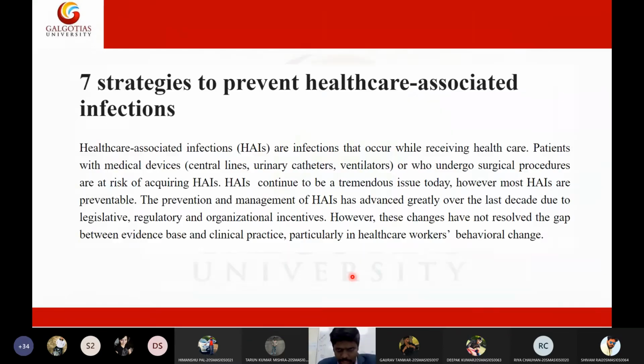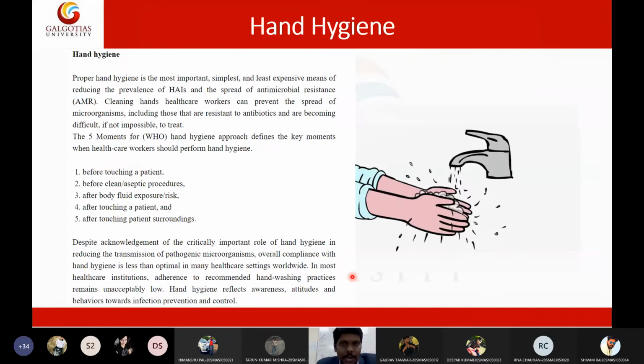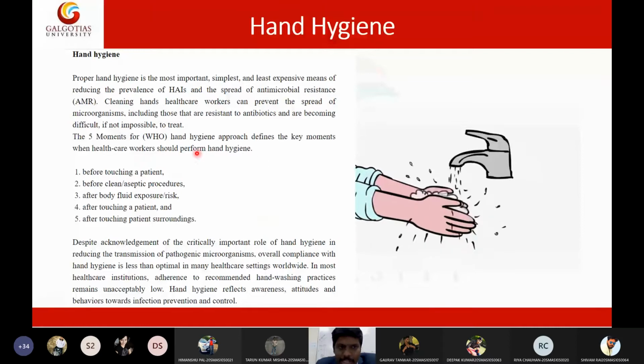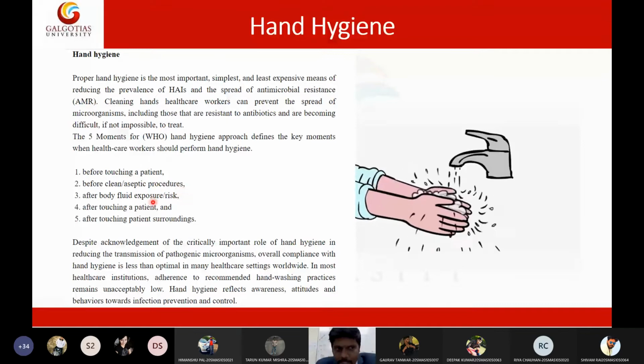Okay, so the first one is safe hand hygiene. There is a way of cleaning our hands, and we need to know in what timing or conditions we must wash them. We must wash the hands before touching the patient, before cleaning or aseptic procedures, after body fluid exposure, after touching the patient, and after touching the patient's surroundings.